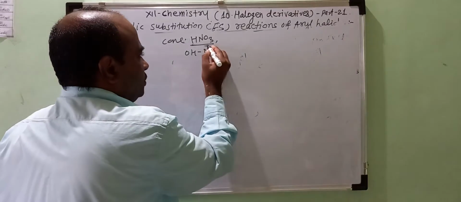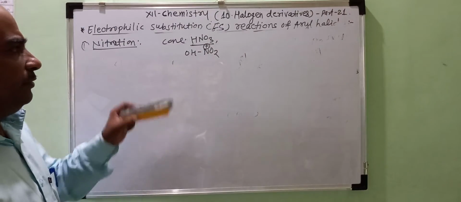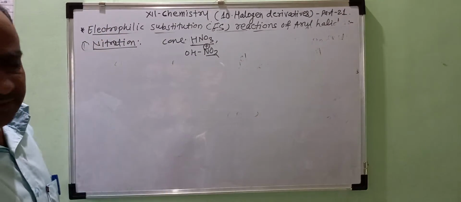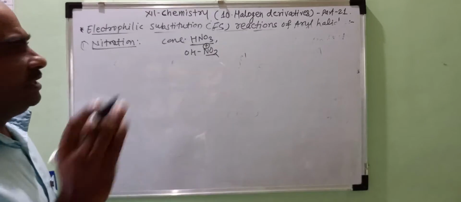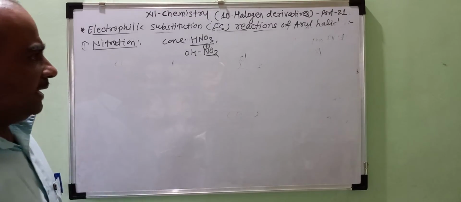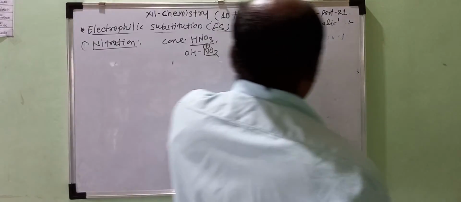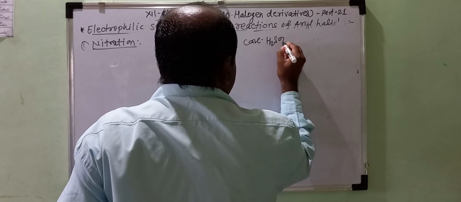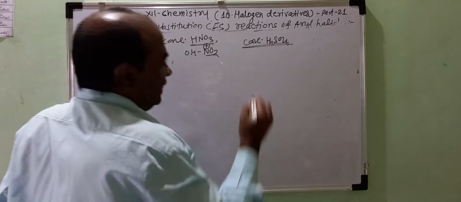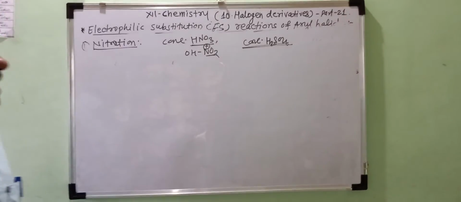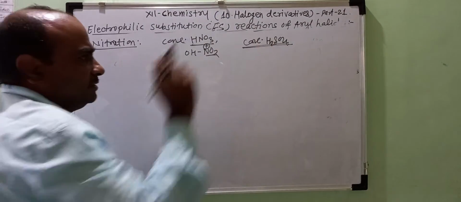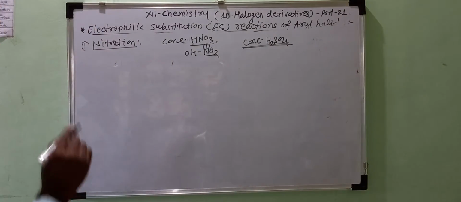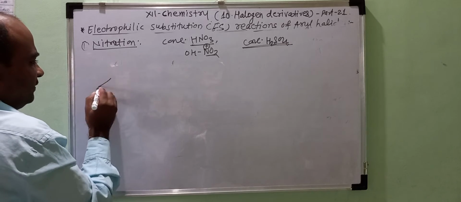Out of this, NO2 plus is the electrophile. You know that this NO2 plus attacks on the aryl halides or haloarenes, and again gives the mixture of the ortho and para product. Here the reaction is carried out in presence of concentrated H2SO4. This concentrated H2SO4 acts as a dehydrating agent here. Role of concentrated H2SO4 is dehydrating agent.